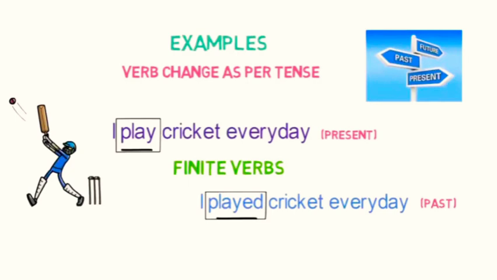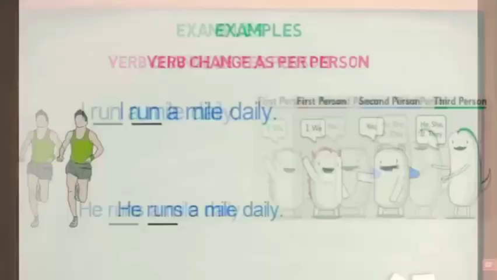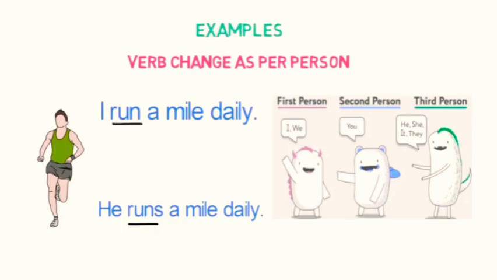Now let's see verb change as per person. There are three types of person: first person, second person and third person. So verb changes as per person. Let's see the example. I run a mile daily. He runs a mile daily. So in these two sentences, as you notice here, the subject changed.